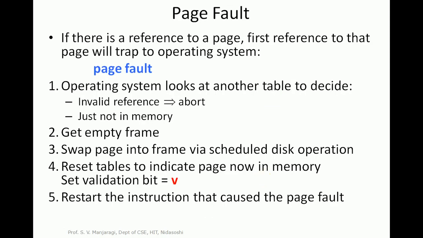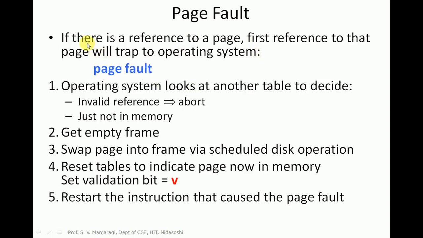Now let us look at the page fault. So that is what we discussed. If you make a reference to a page for the execution, if that page does not exist in the main memory and the corresponding entry in the page table is invalid, then this is called a page fault. The page has been requested or demanded, but it does not exist in the main memory. Then a page fault occurs. Then we need to bring that particular page from the disk to the main memory. Then we can continue with the execution of the program or process.